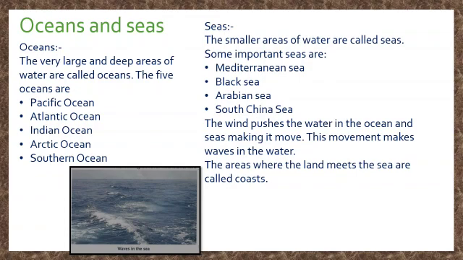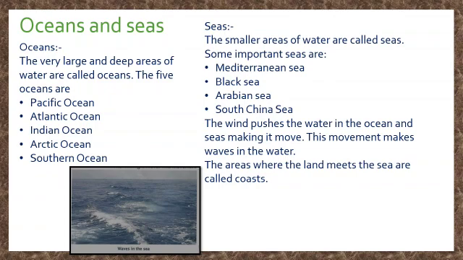And what are oceans, students? A very large and deep area of water is called an ocean. Now we have seen about the oceans. Now we are going to see about the seas. A small area of water is called a sea. And these are examples of seas. The most important seas given here: Mediterranean Sea, Black Sea, Arabian Sea and South China Sea.